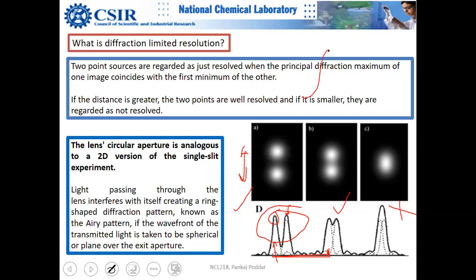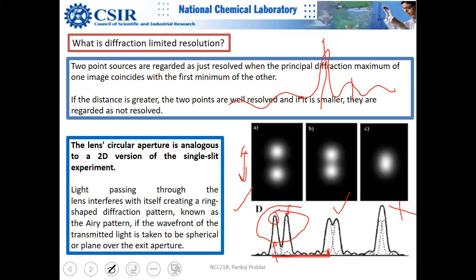This is again 11th, 12th standard knowledge, that this is the diffraction pattern, right? So this is the center maximum, and then these are secondary maxima, and this is a minimum here, and this is another minimum.